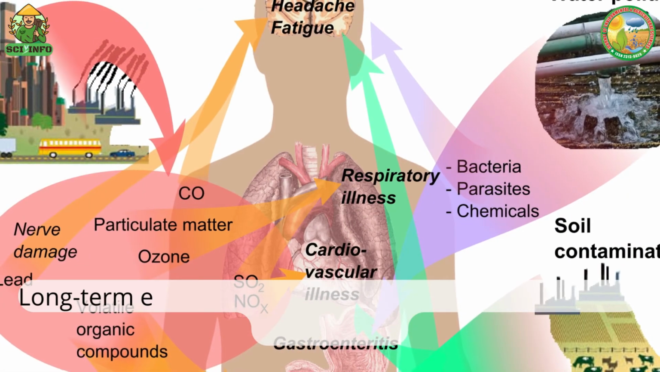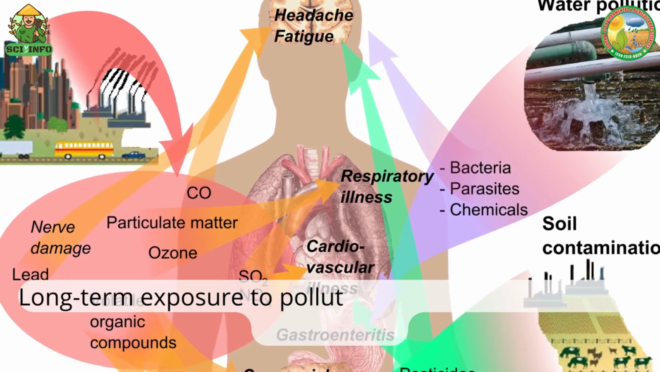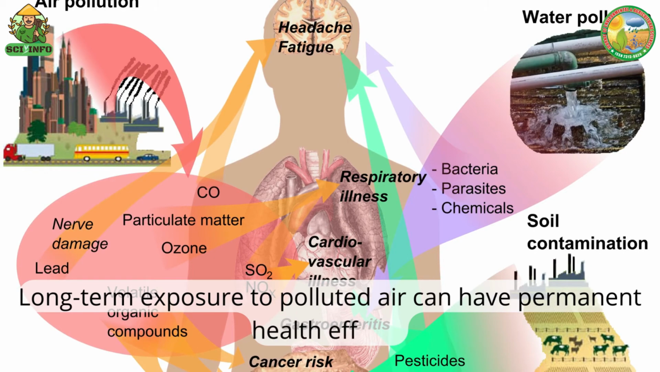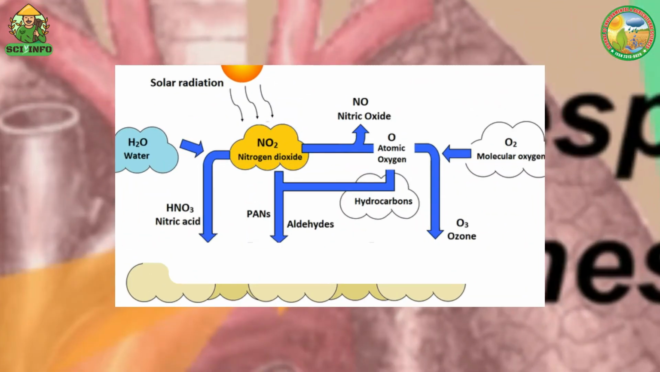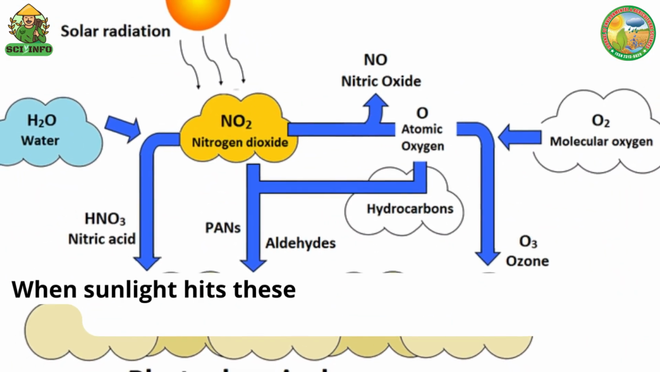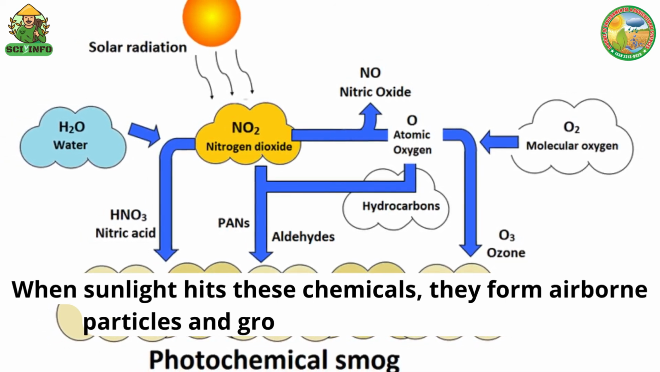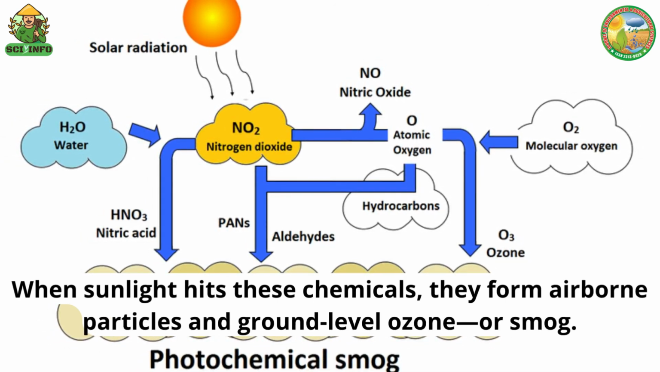Long-term exposure to polluted air can have permanent health effects such as accelerated aging of the lungs, loss of lung capacity and decreased lung function, development of diseases such as asthma, bronchitis, emphysema, and possibly cancer. Smog is air pollution that reduces visibility. When sunlight hits these chemicals, they form airborne particles and ground-level ozone, or smog. Ozone can be helpful or harmful.